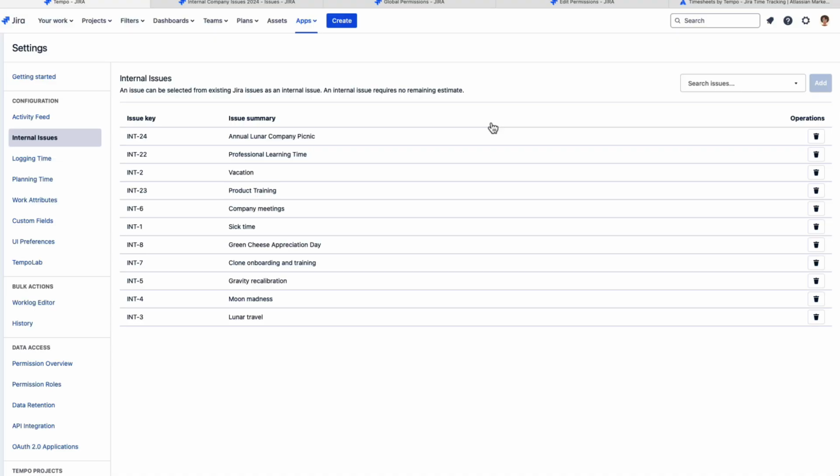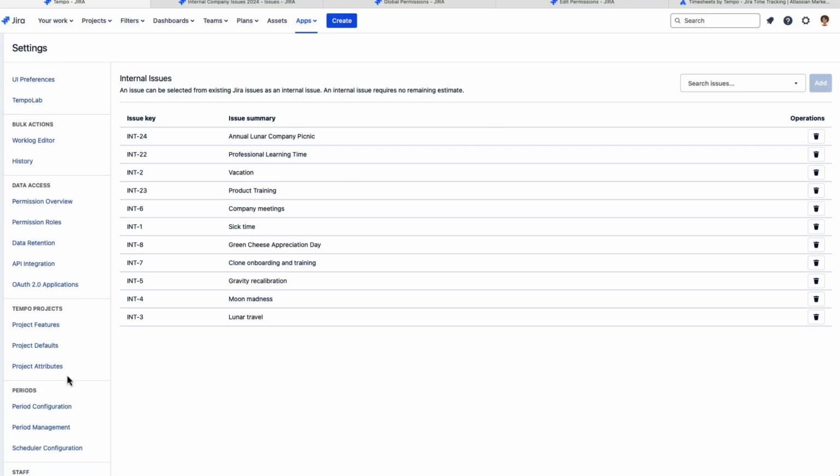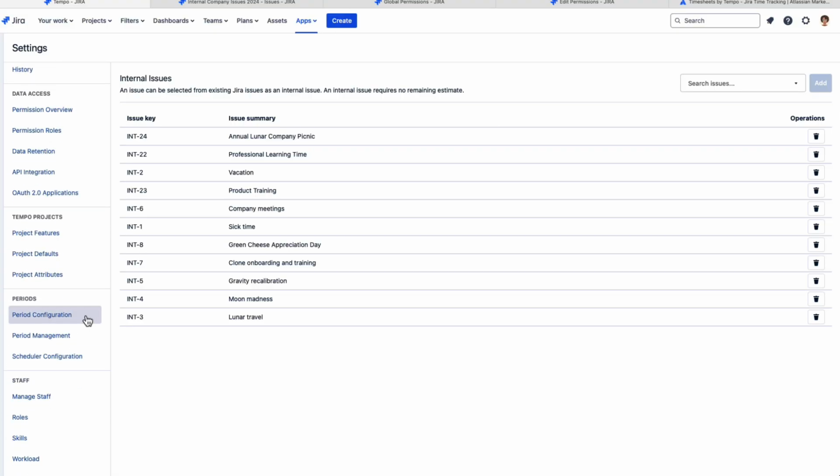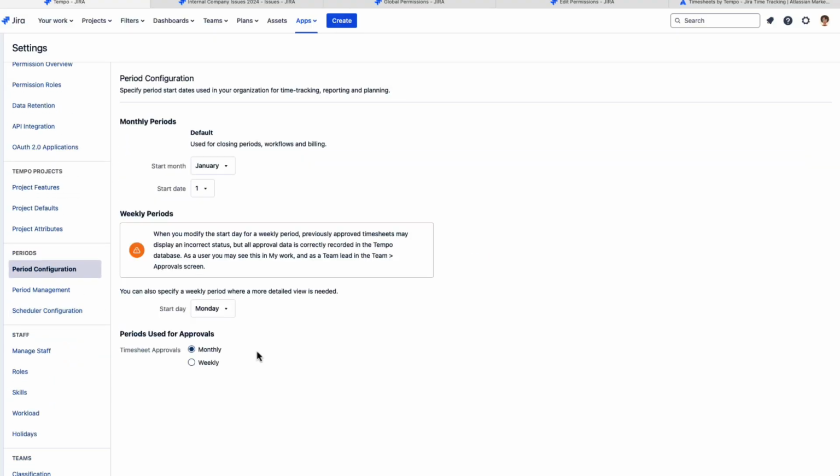So one more thing to set up are the timesheet reporting periods down here, and also optionally timesheet approvals. Timesheet approvals give you more control over how log time is managed because it's reviewed and approved by a manager or a team lead. And very importantly, this will give you more accurate data in your log time reports later on. So to make all of this work, the monthly reporting period first needs to be set up by the Tempo admin. And whether you use approvals or not, this is required for accounting for things like billing or payroll.